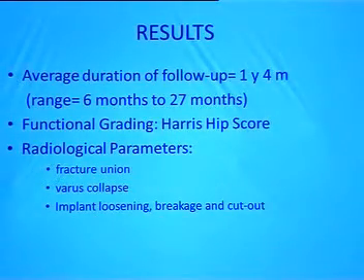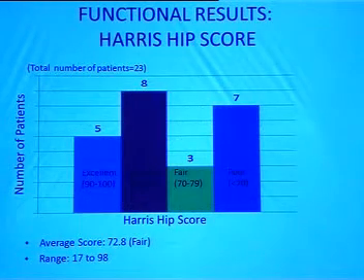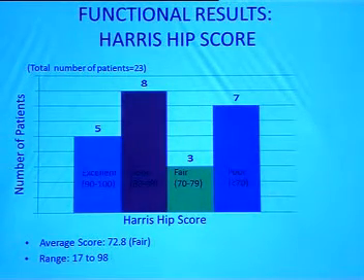Coming to the results, the average duration of follow-up was 1 year and 4 months, ranging from 6 months to 27 months. We used both radiological and clinical parameters to assess the results. The Harris Hip score was used for functional grading. Out of 23 patients, 5 had an excellent result, 8 had a good, 3 fair, and 7 had poor results. The average score was 72.8, which falls in the fair criteria, ranging from 17 to 98.